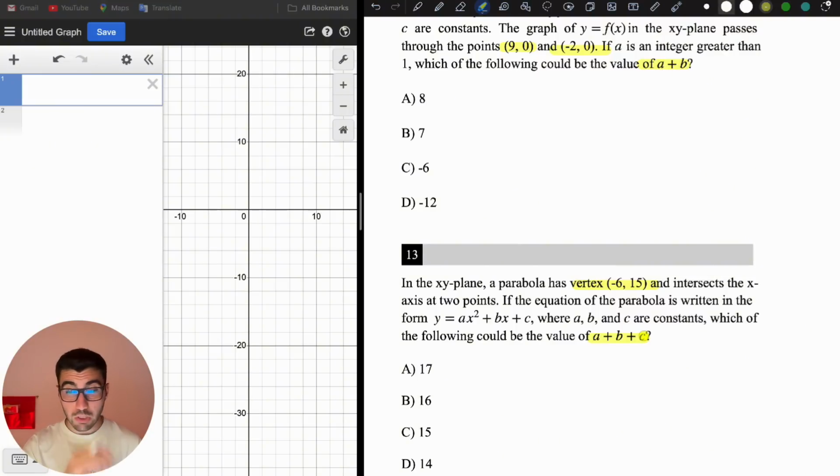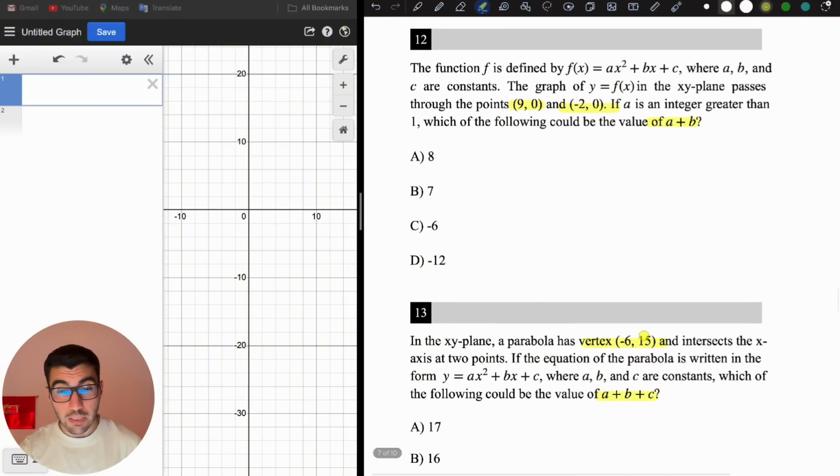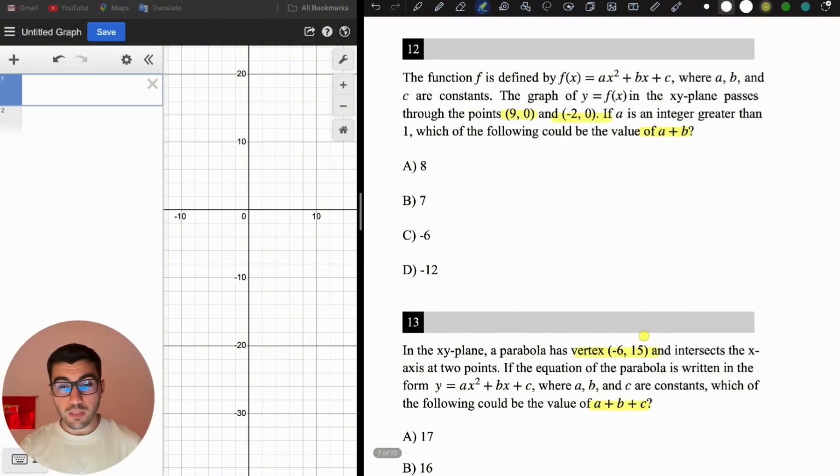Two very good questions, and these are really common questions on the SAT. So you have to know that if you are given this kind of question, it's going to be either this type or this type.